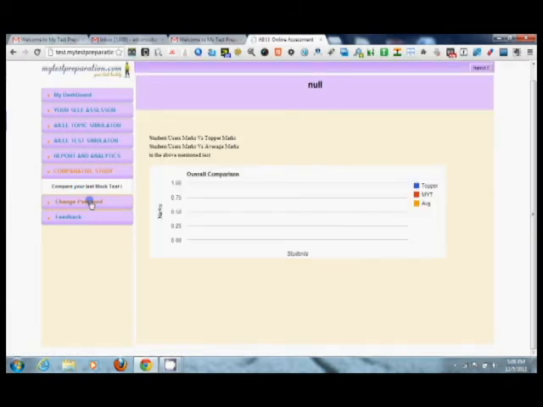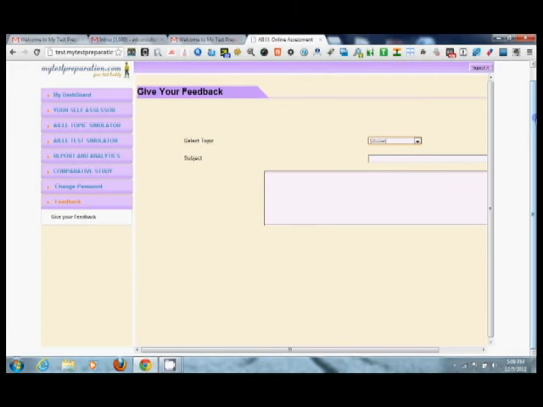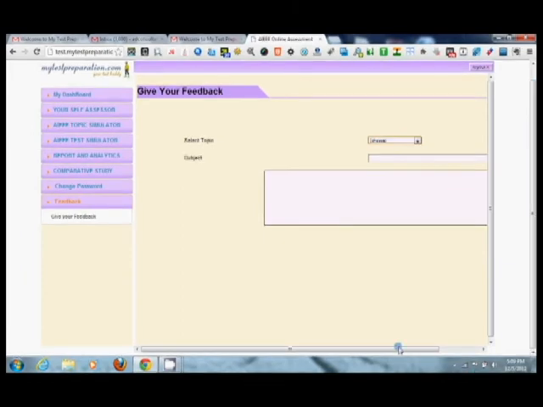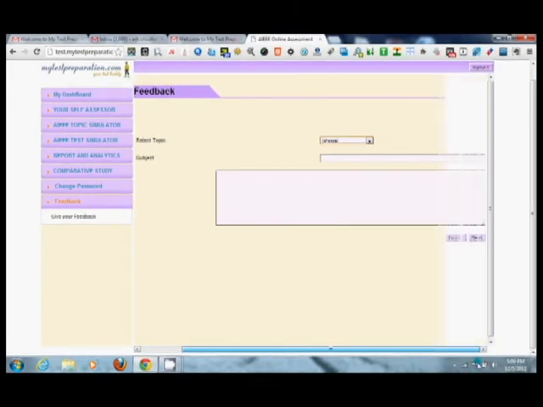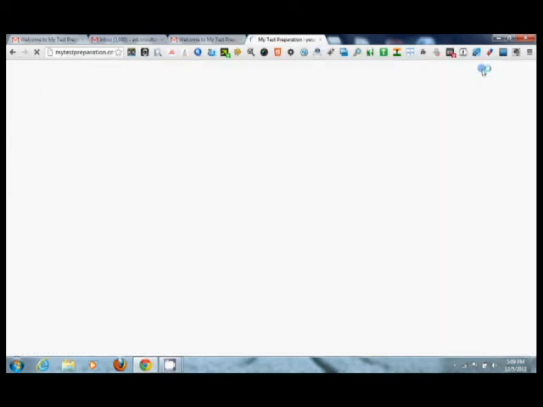So it's all about this. Now you can change the password here also. Here you can see the statistics about your performance. Now you can change your password from this place, and you can post feedback about it. Whatever you feel about the exam and the website, you can share it with us. Thank you. Now you can log out from this place.